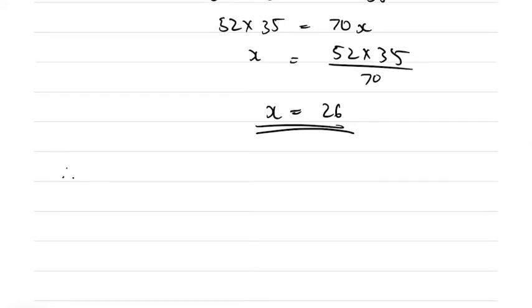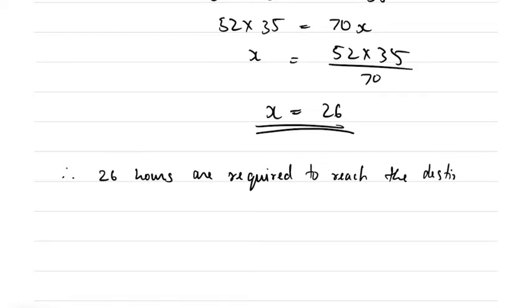Right? So therefore 26 hours are required to reach the destination.